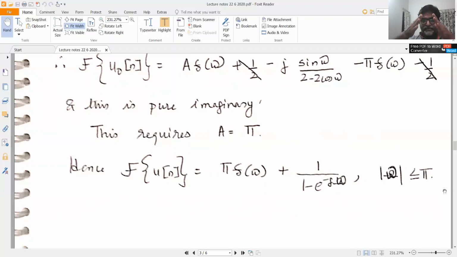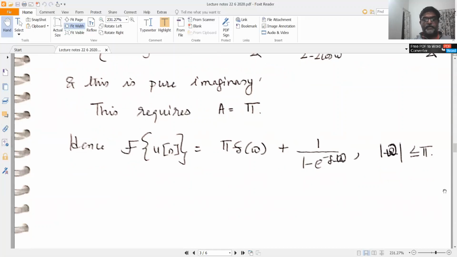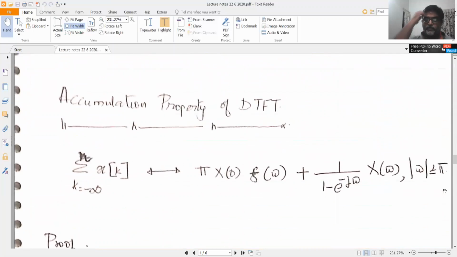And then you will see that it sort of exponentially decreases to either side. So I want you to plot that first. Maybe you can try this today itself. Okay, right? So we now move on to a very important property of discrete time Fourier transforms.